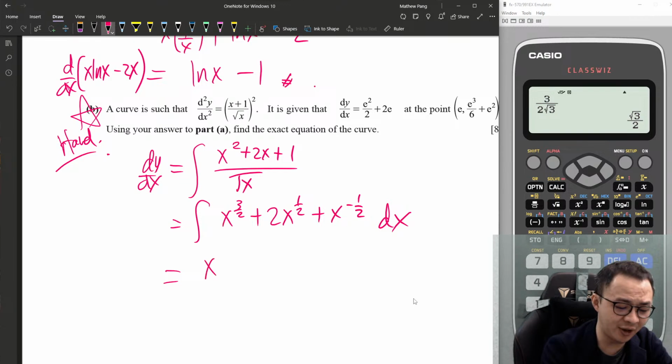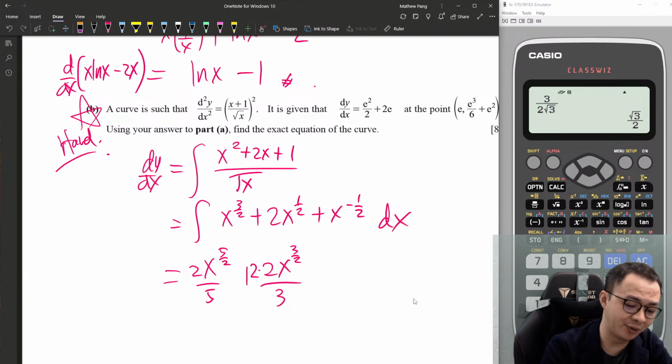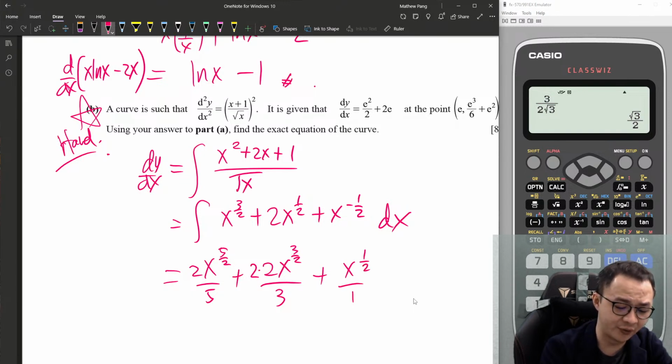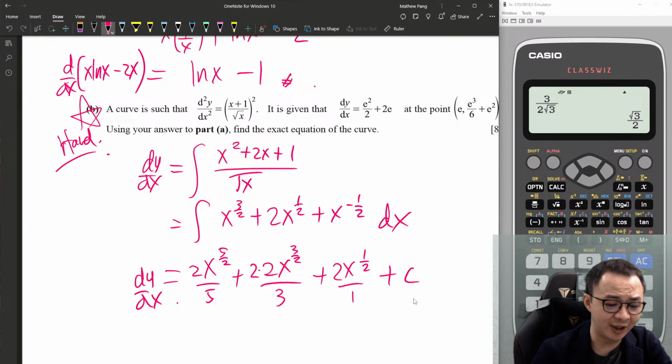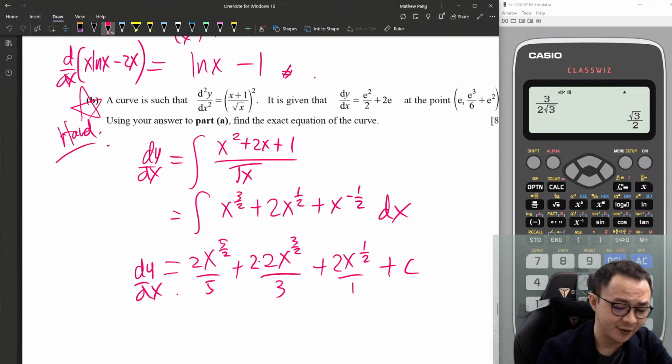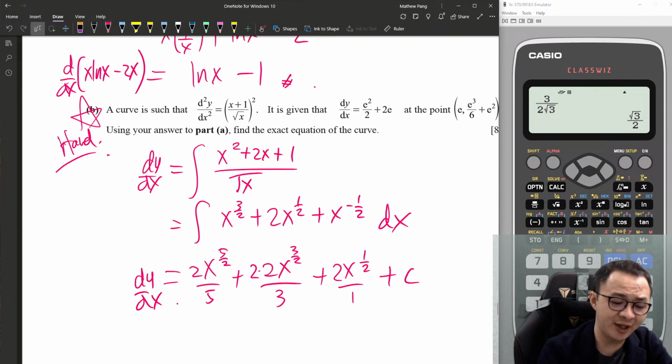So integration rule tells me power plus 1, 5 over 2, divided by 5 over 2, plus 2, 3 over 2, divided by 3 over 2, times 2 on the top here, plus x power 1 over 2, over 1 over 2, plus c. So yeah, this is my dy/dx. So my dy/dx value is this one.